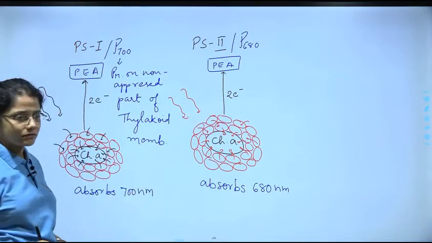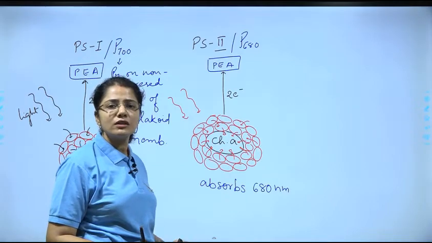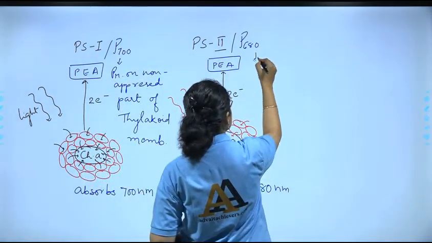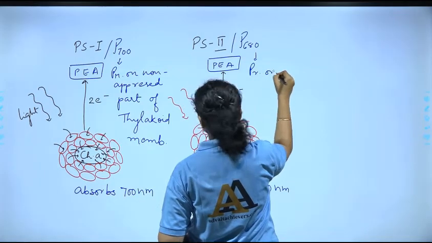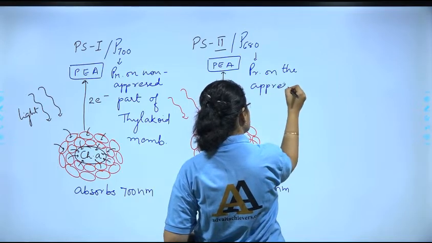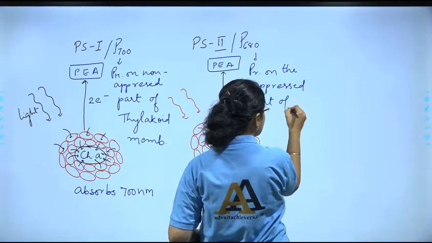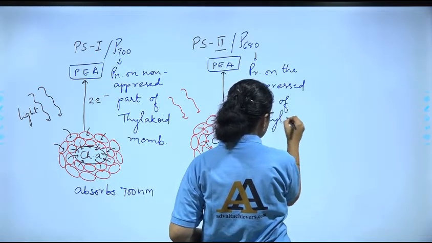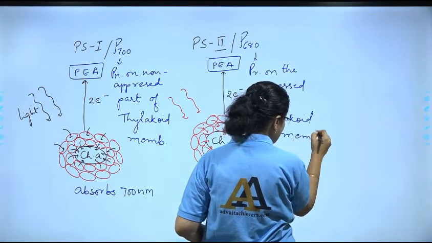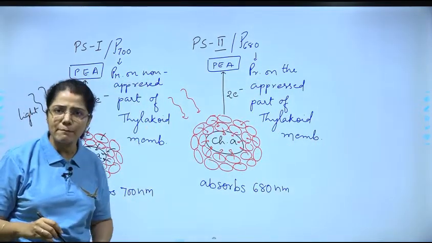This is clear? And PS2 is present on the appressed part of the thylakoid membrane. So we can say PS2 is present on the appressed part of the thylakoid membrane. Clear? You must be thinking what is the non-appressed part and what is appressed part.